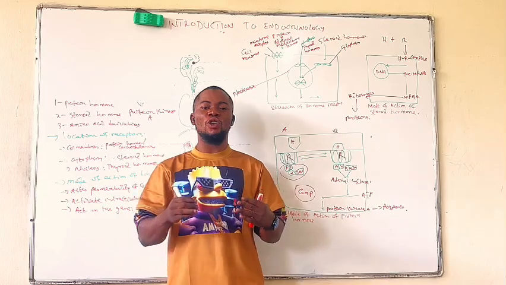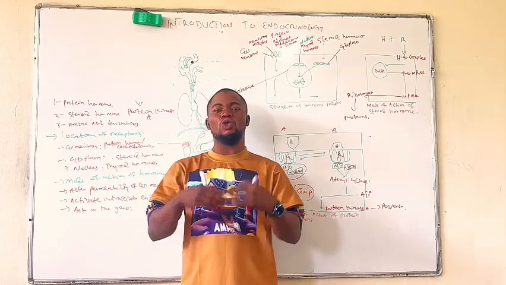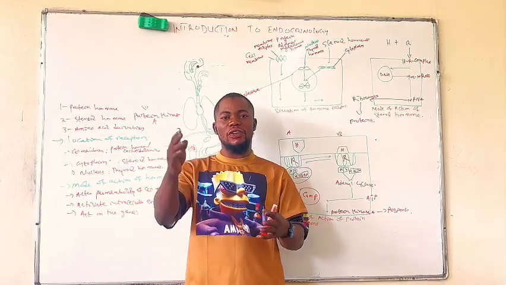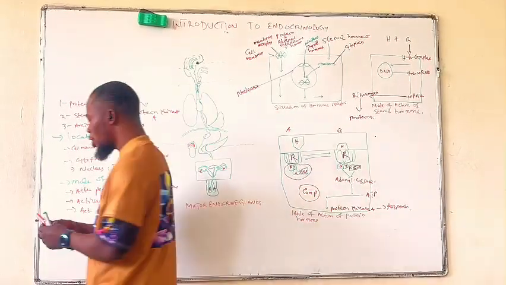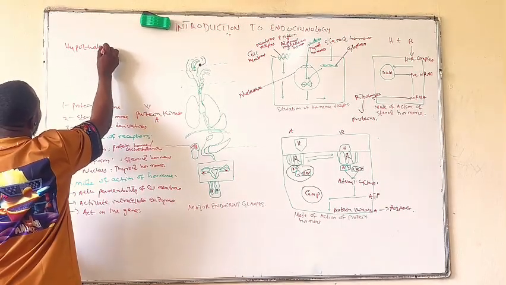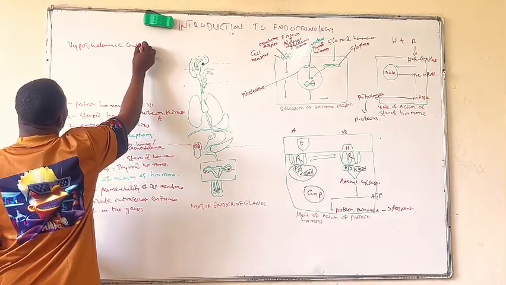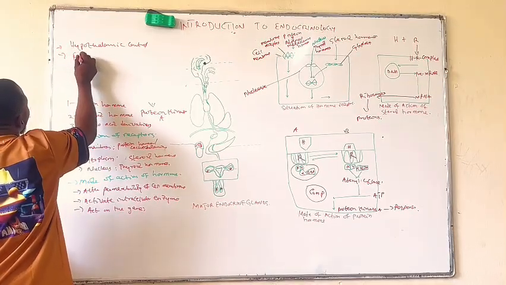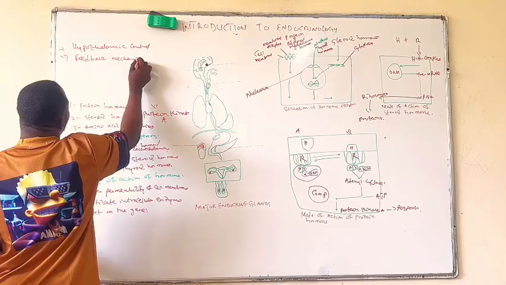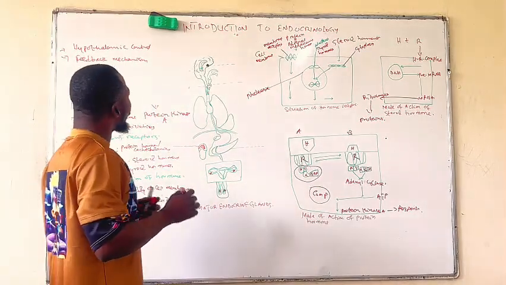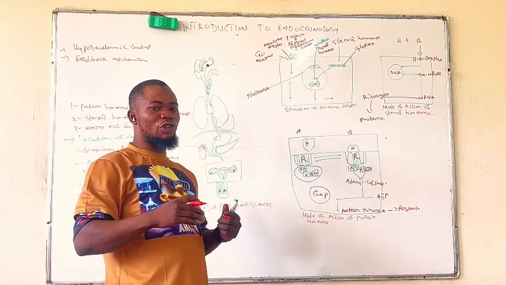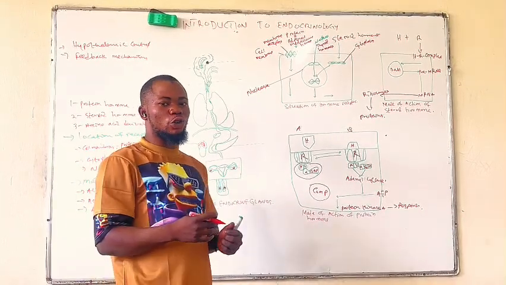The regulation of hormones in our body is majorly carried out by two mechanisms, either hypothalamic control or feedback mechanisms. Now, this hypothalamic control majorly controls the hormones of the pituitary gland, and then the hormones of the pituitary gland control other glands as well.